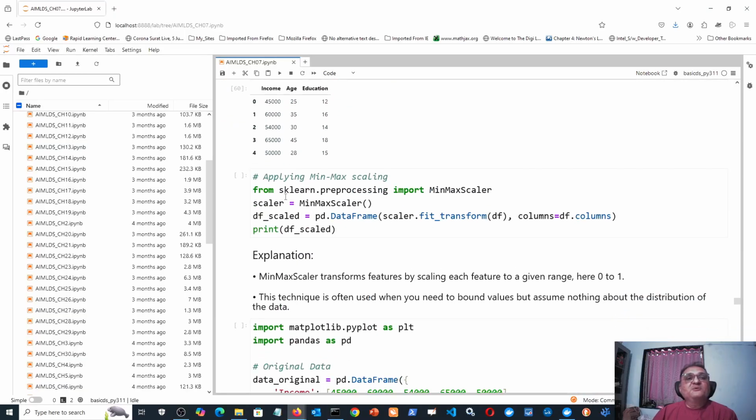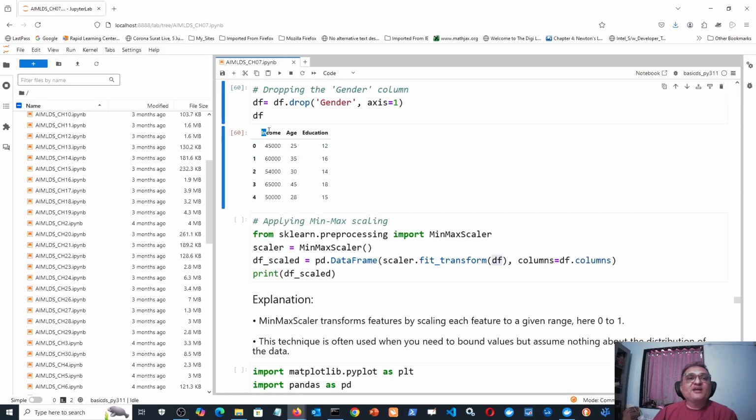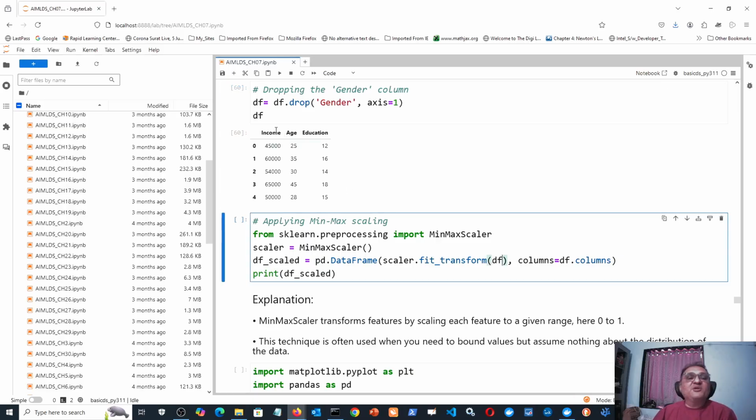So I have to apply min-max scaler directly to the entire data frame. That is done this way. First you create a scaler object, and then just use scaler.fit_transform. Now fit_transform is applied to what? df. You can also apply it to df['income']. Then it will be applied only to the income column.